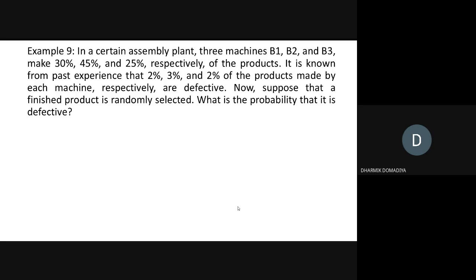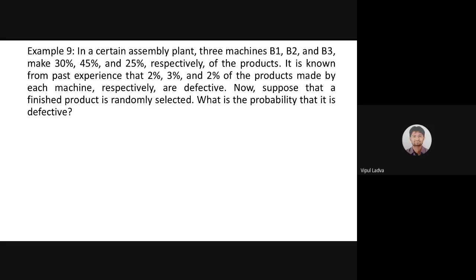Here we found what are the chances that a defective piece will be found. But we were finding what are the chances that a randomly selected piece is defective. Now, for that formula, we have to find from which machine that defective piece will come. Absolutely correct.